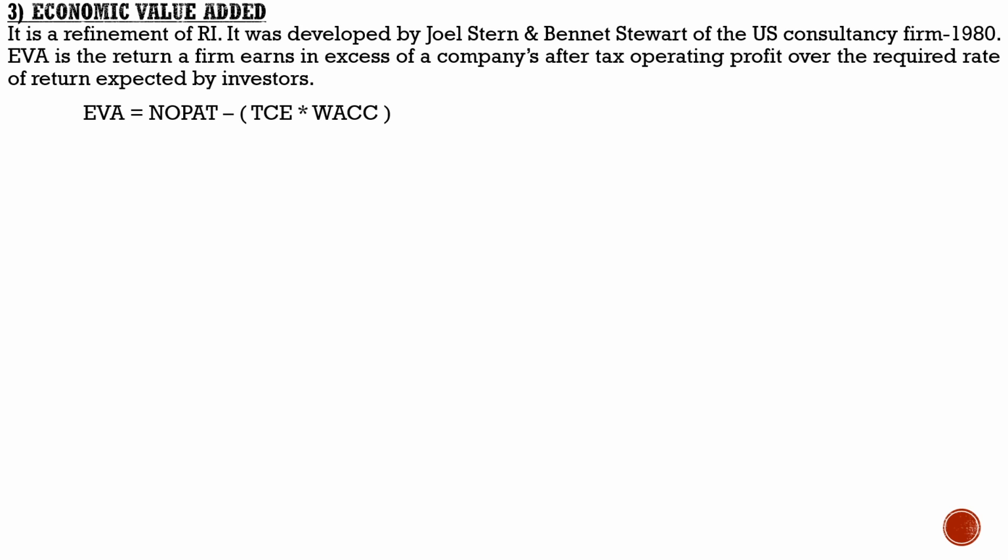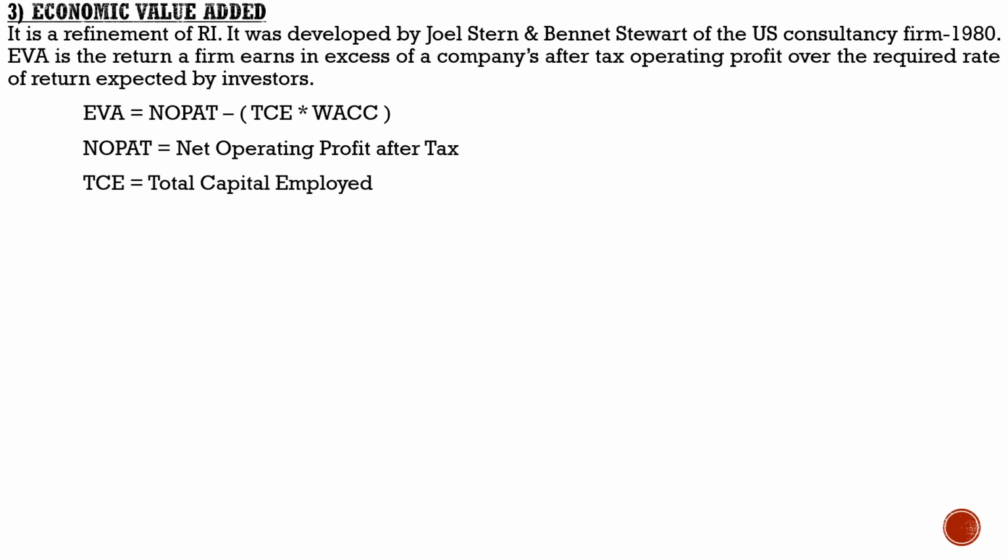It is generally calculated by using the following formula: EVA equals NOPAT minus TCE into WACC. We will discuss each one. NOPAT means net operating profit after tax. Remember, it is a net profit after tax, but there is no information regarding interest. So let us assume that it is net profit after tax before interest. Let it be like that.